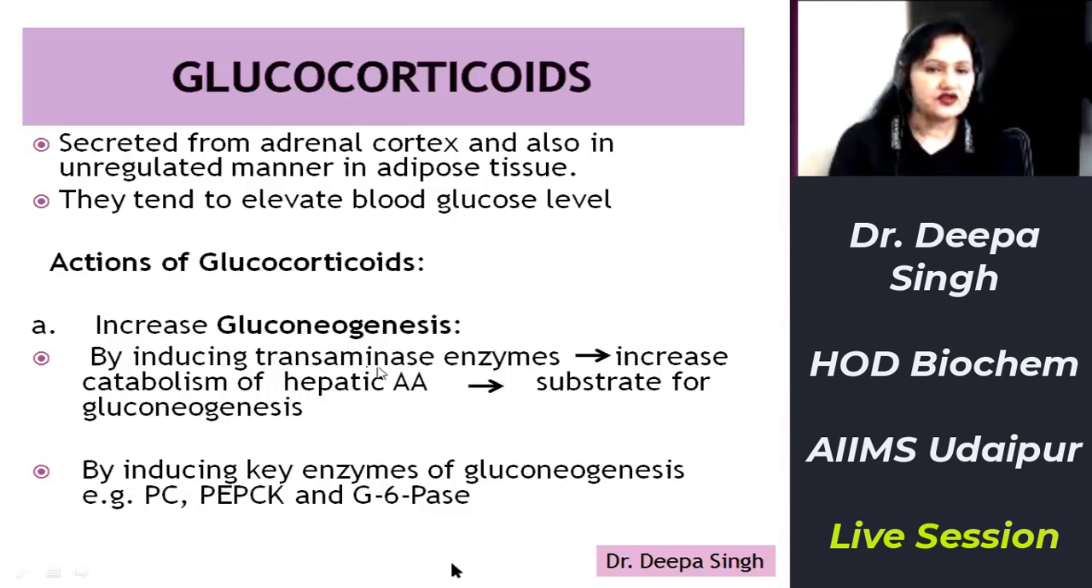So by inducing the transaminase enzyme, the hepatic amino acids are converted to their respective keto acids. We know that these amino acids are a source of glucose. They form glucose by gluconeogenesis. So by both these mechanisms, glucocorticoids ultimately increase the level of blood glucose.